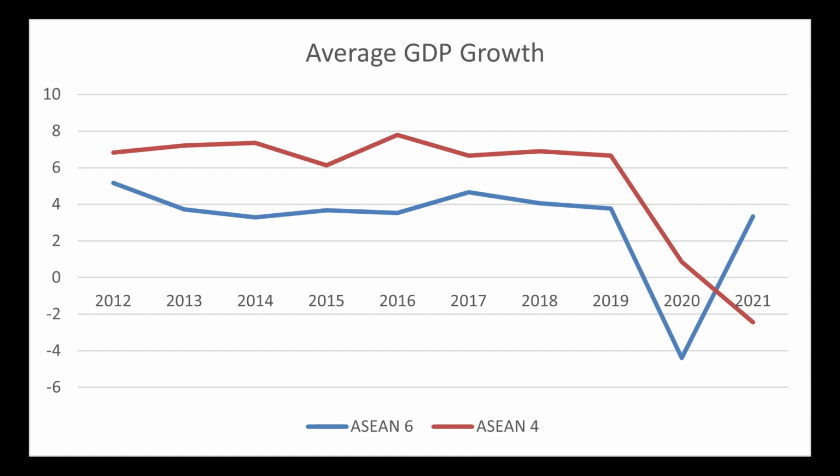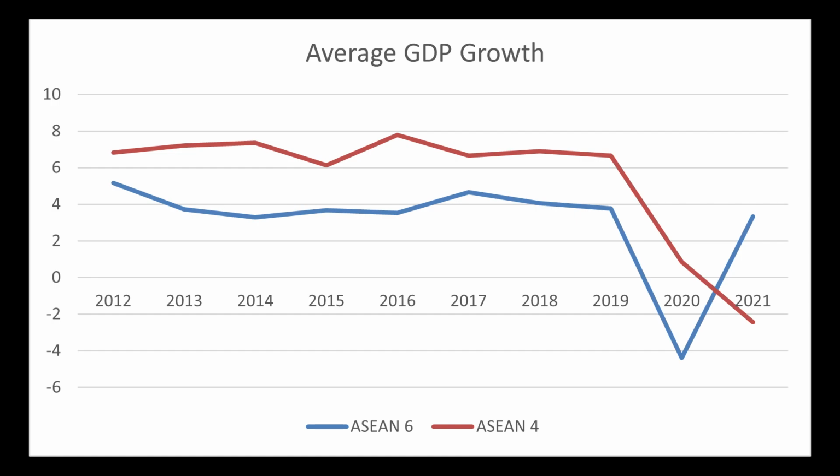From 2012 to 2020, the chart shows that the ASEAN 4 countries had a higher average GDP growth rate than the ASEAN 6 countries. However, in 2021, the trend changed as the ASEAN 6 countries were able to bounce back from the pandemic's negative impact and exceed the ASEAN 4 countries in terms of GDP growth.